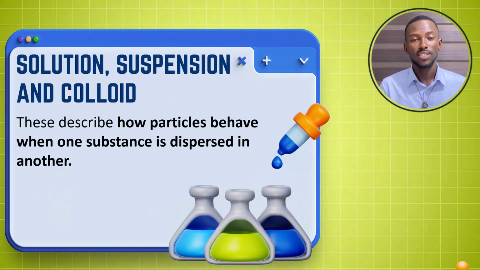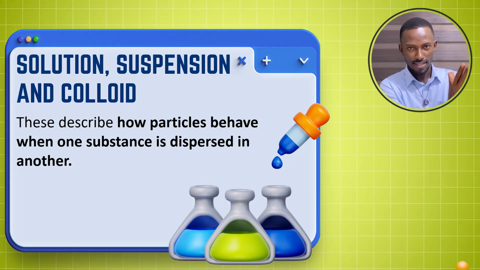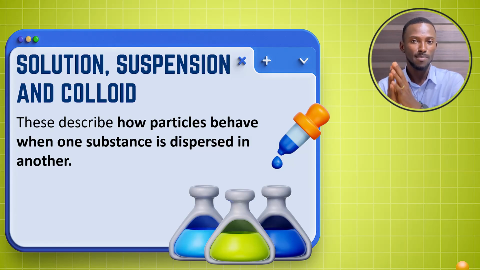Now we have this unique type: solutions, suspensions, and colloids. Remember I said earlier that there are two main ways of classifying mixtures, through two main criteria: either based on the state of matter that are being mixed, or by how uniformly the states of matter mix with each other. For the state of matter being mixed, we have solid, gas, liquid, and so on. And by how well they mix with each other, we have homogeneous and heterogeneous.